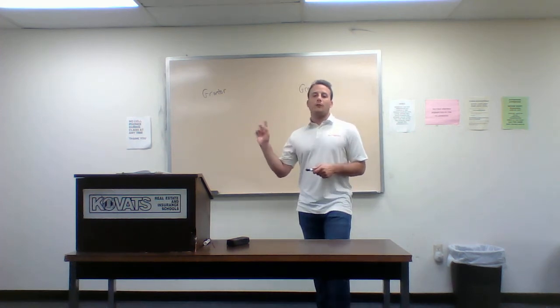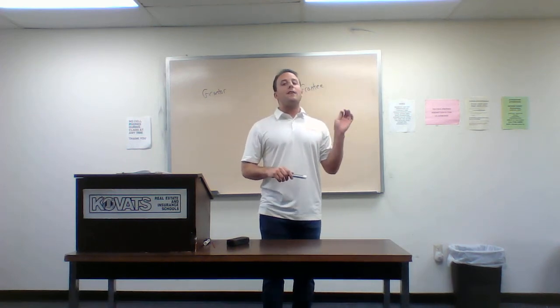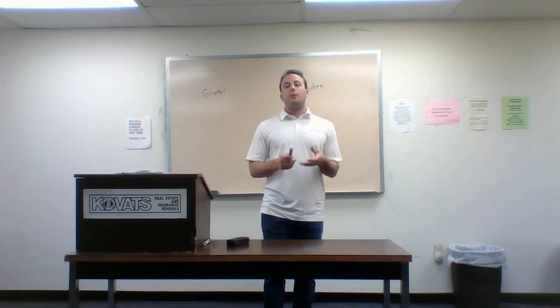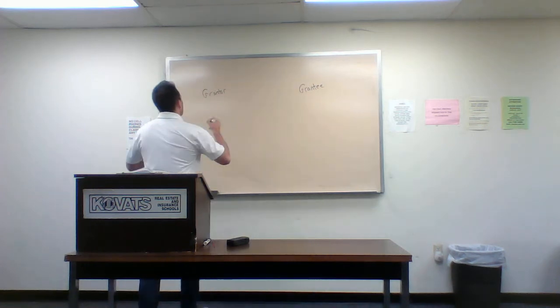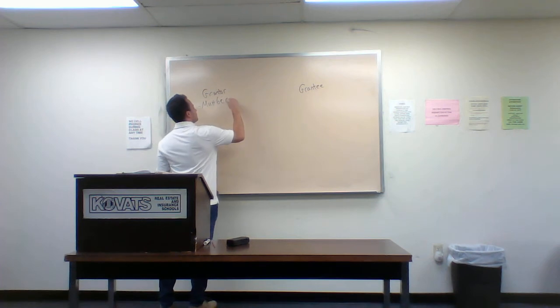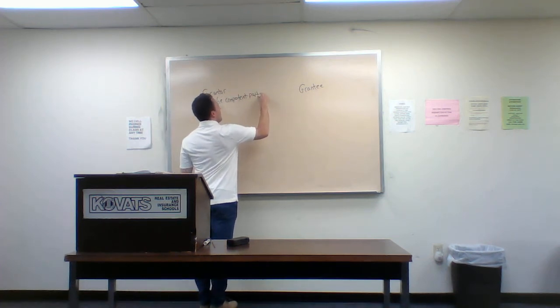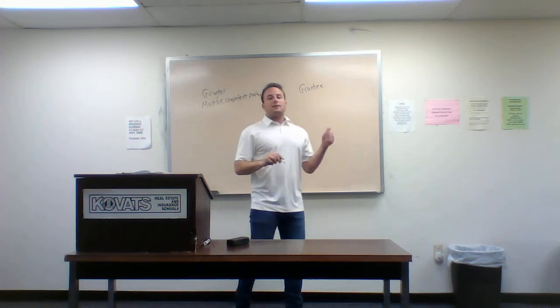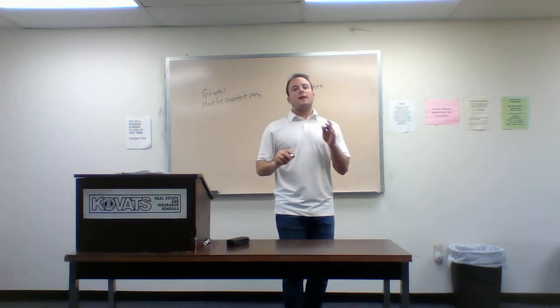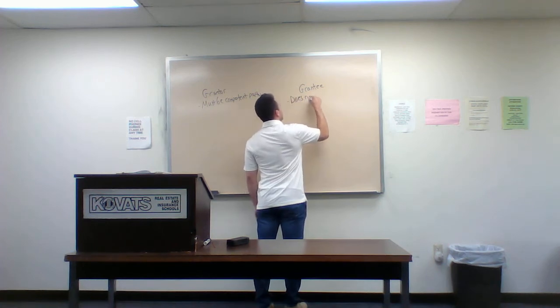So for the grantor, first thing to note, the grantor must be a competent party. The grantee does not have to be a competent party. Could they be? Of course, but they're not required to be. So grantor must be a competent party. Grantee does not have to be a competent party. They just have to be named.